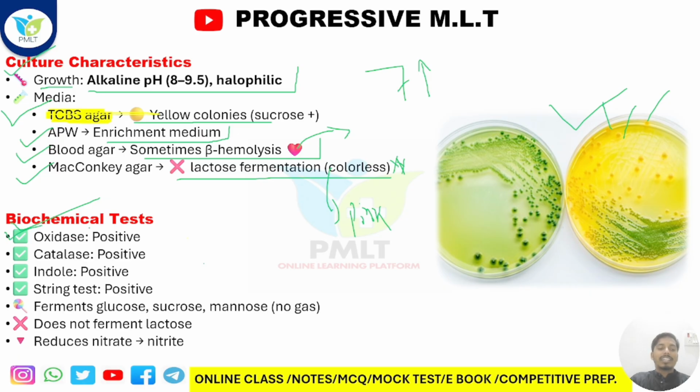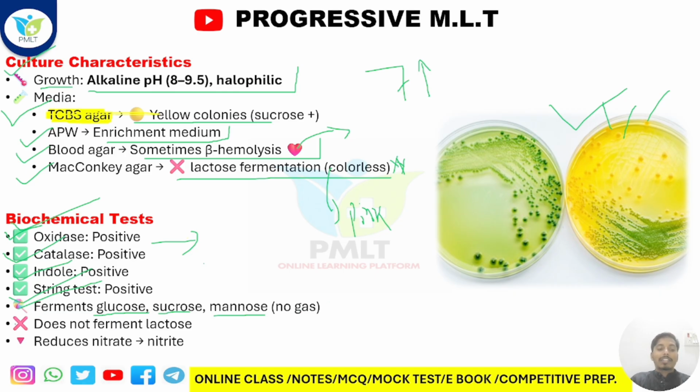First one is oxidase, it's positive in nature. After that, we come to catalase, it's also positive in nature. After that, we have to do the indole test, it is also positive. In yesterday's class I have already told you that Escherichia coli is also indole positive. After that, the string test is also positive. After that, they ferment glucose, sucrose, and mannose, but they are not producing any kind of gas. Got it?